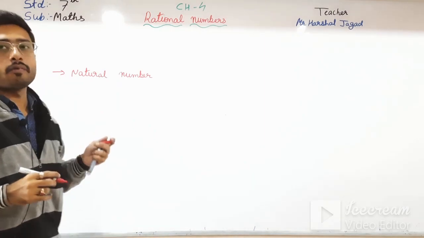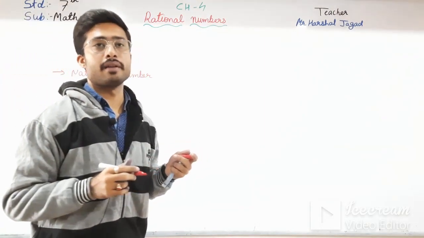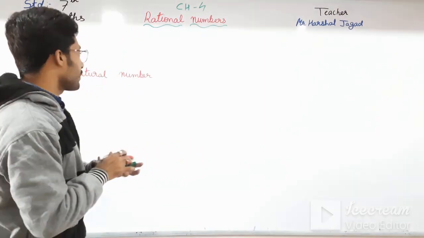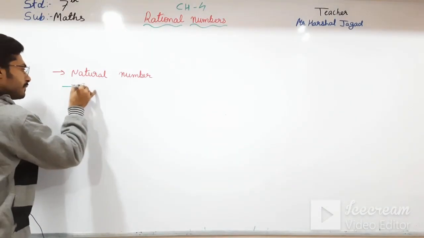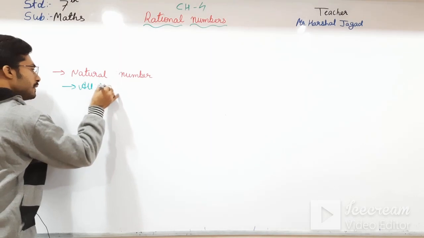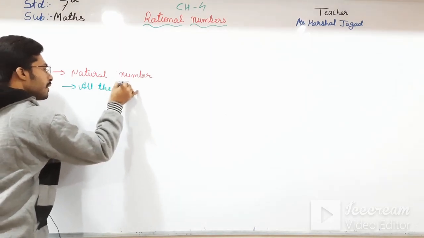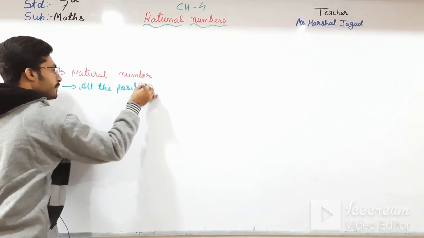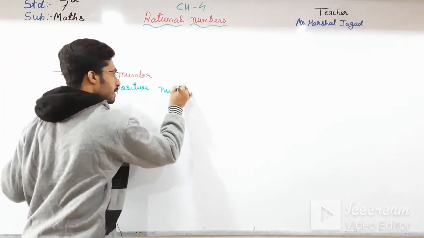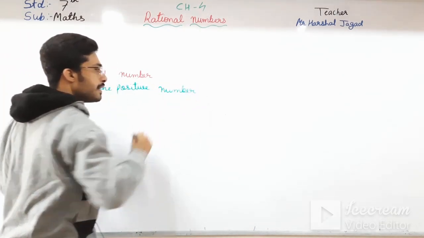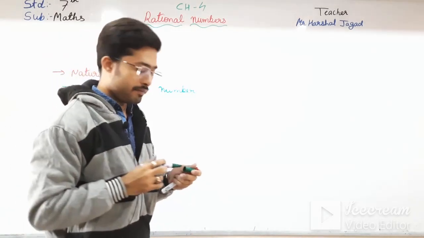But before that, what are natural numbers? The natural numbers, we can say, all the positive numbers are known as the natural numbers.